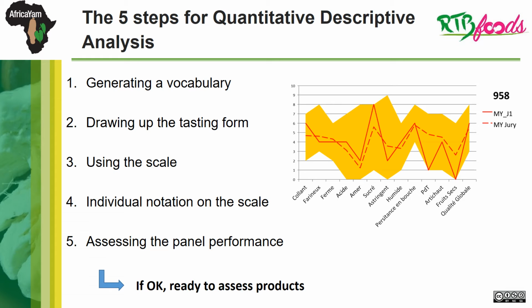Fifthly, the same test is carried out twice to assess the performance of the panel on the basis of 3 criteria: repeatability, agreement with the panel, and discrimination. At the end of these steps, if panelists are performant, they are considered trained and consequently, they are ready to assess products.